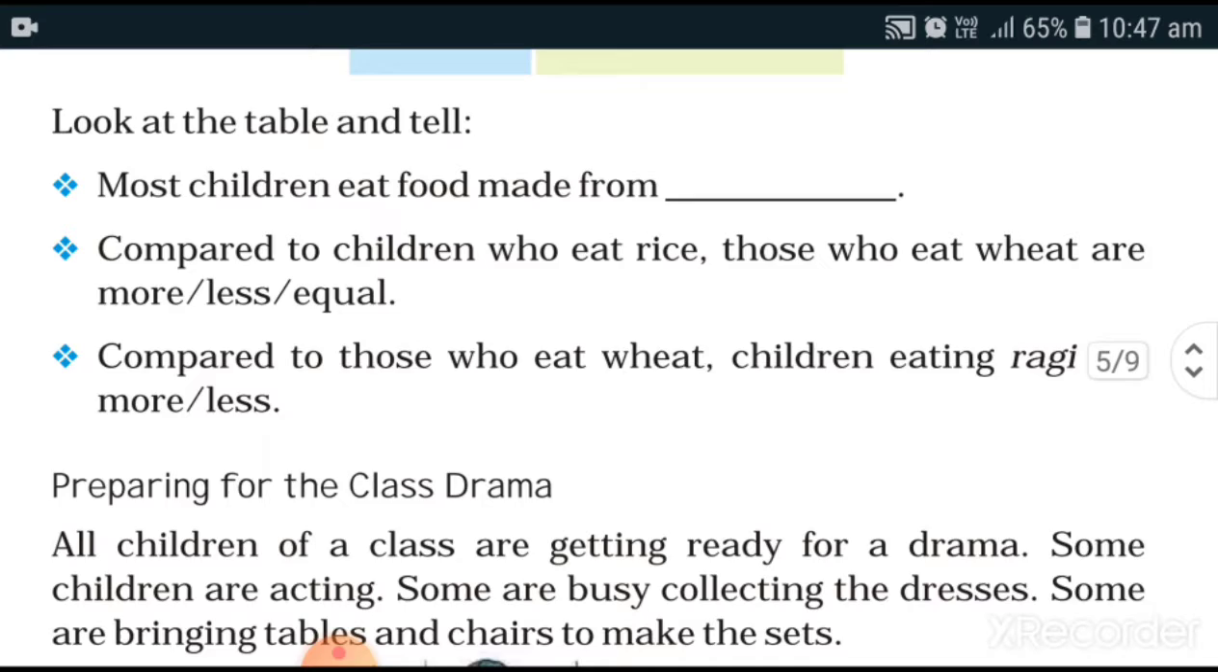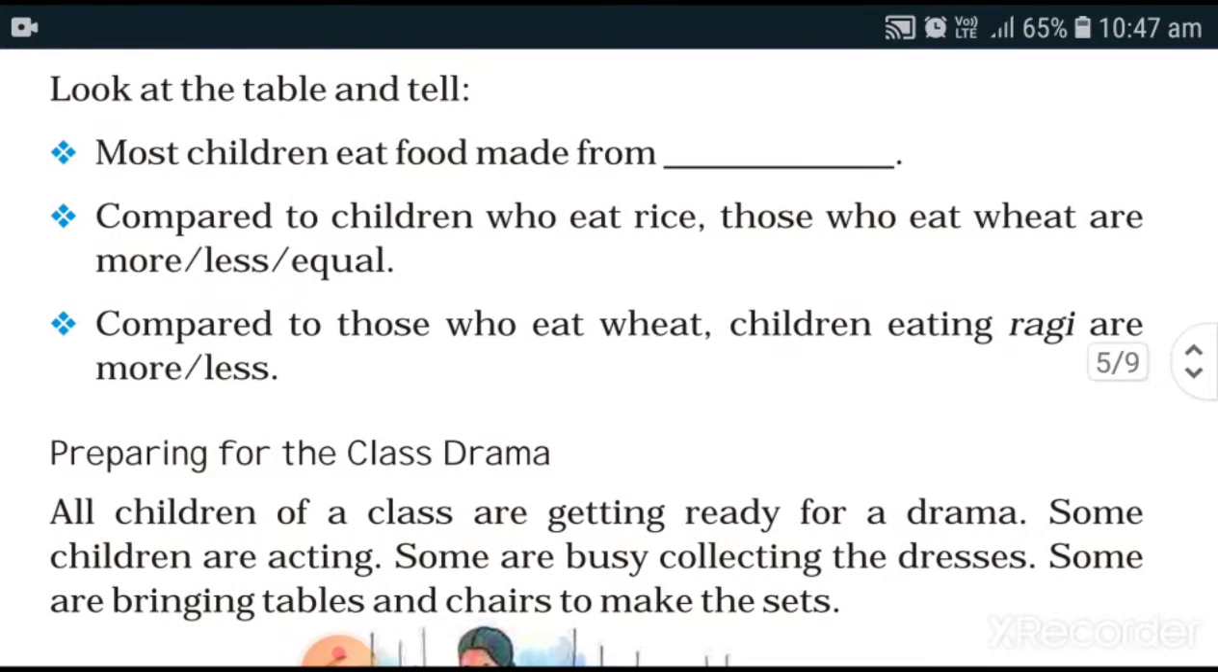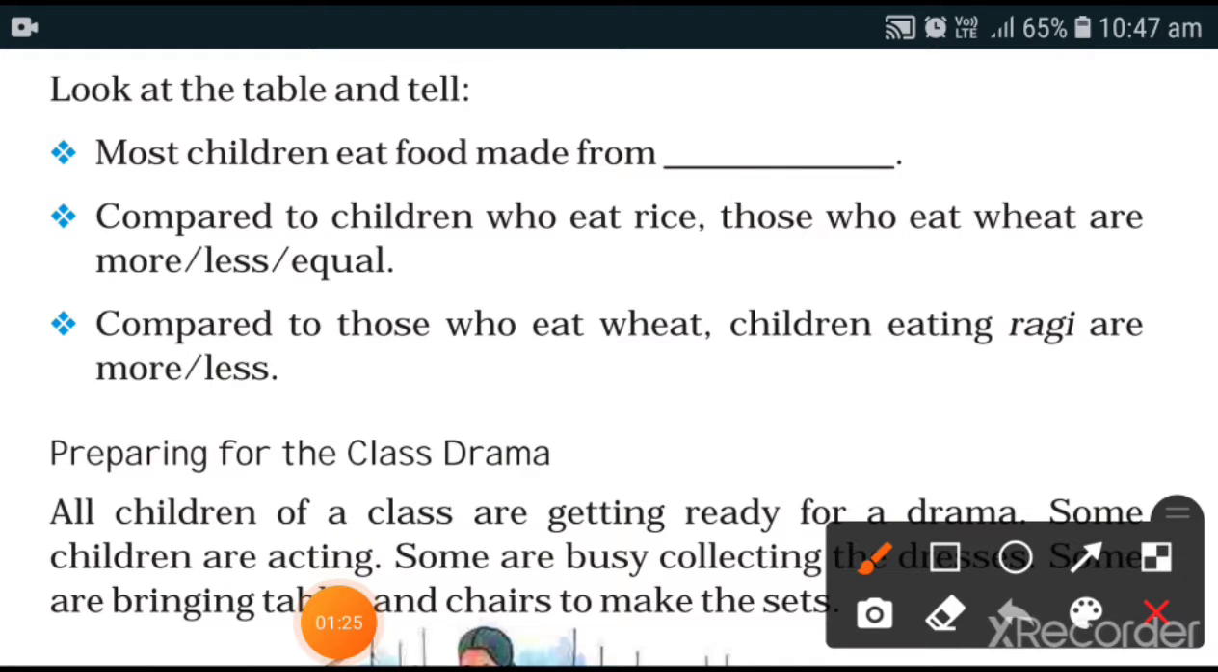Look at the table and tell. Now these words are similar to you. Most means more. If there are 5 people eating wheat and 10 people eating rice, then rice will be the most. So you can write the answer here.